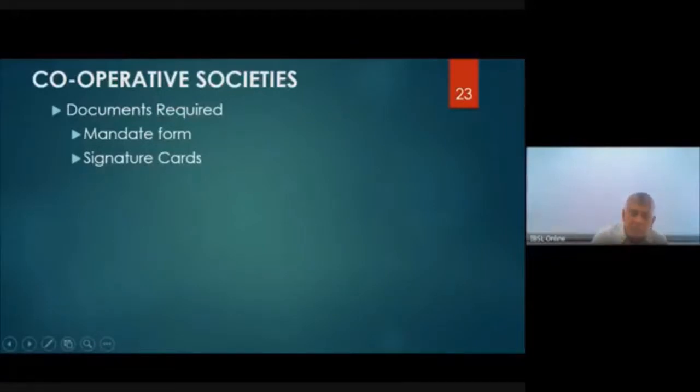Now the signature cards: if there are 5 directors, those directors will sign, 5 of them will sign separately a signature card each. What banks do is they capture, we call it capture. You take a photograph of that particular signature and upload it to the computer system.